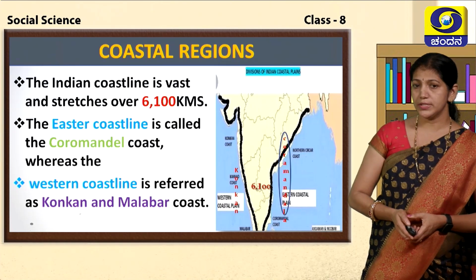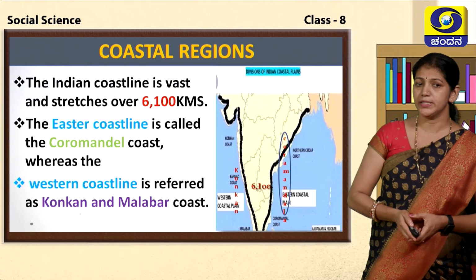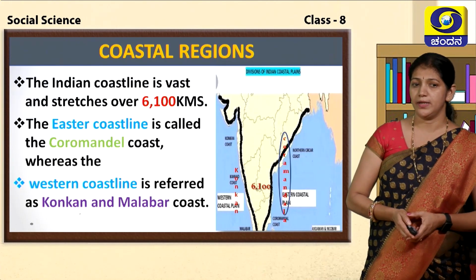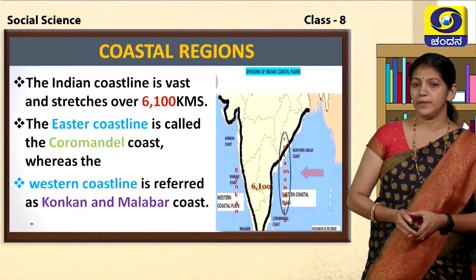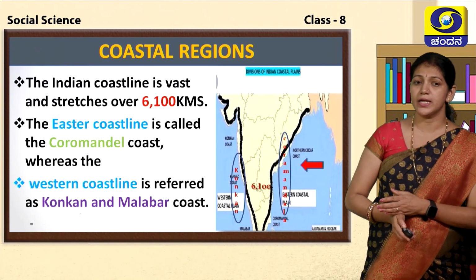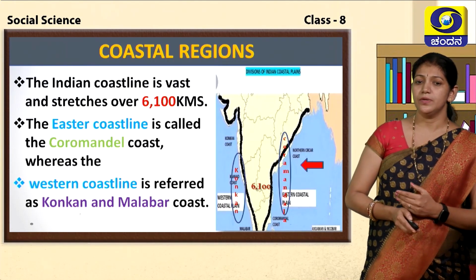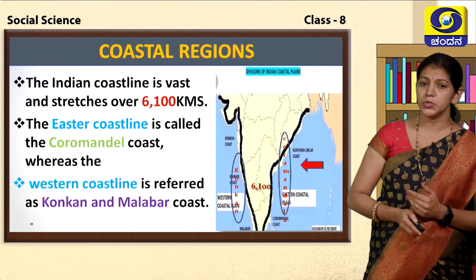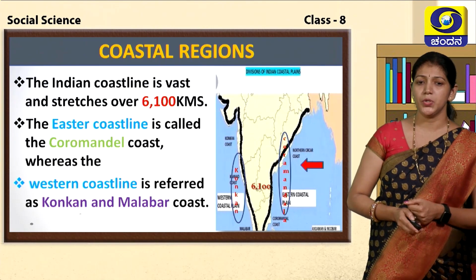Children, observe this map. The Coromandel coast is located in the eastern part of India. And which is the coastline in the western part? Yes, the Coromandel coast is on the eastern side, and the Konkan and Malabar coast on the western side. The western coastline is referred to as the Konkan and Malabar coast.